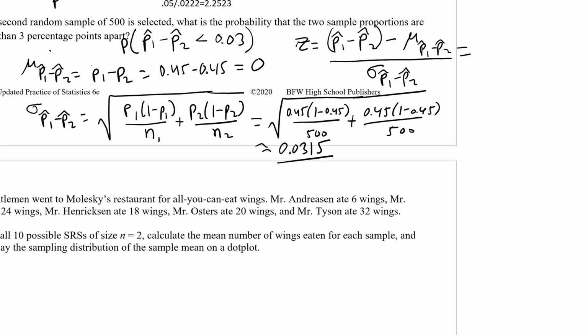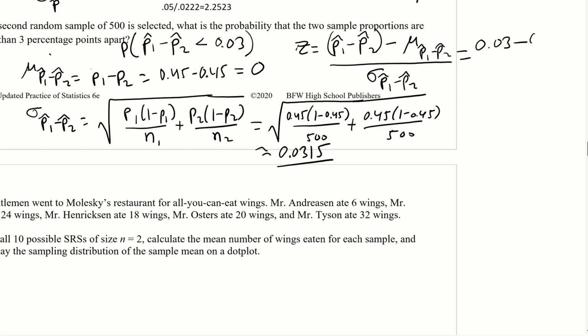It's the parameter minus the mu divided by the standard deviation. The p hat 1 minus p hat 2 is just 0.03. The mu of p hat 1 minus p hat 2 is just 0, right? And the sigma we found was 0.0315. So when you calculate the z-score, you get 0.03 divided by 0.0315, so 0.95 should be your z-score.